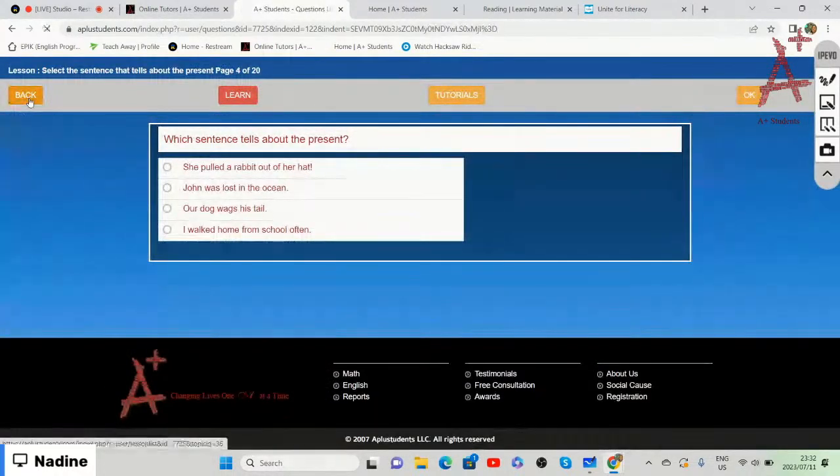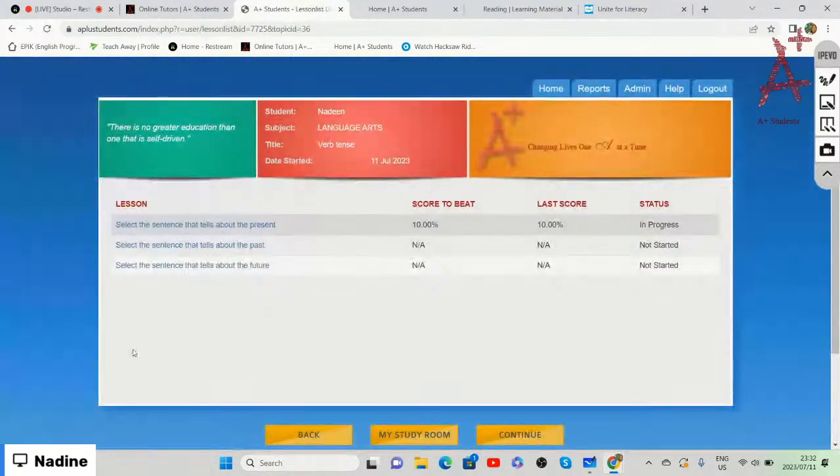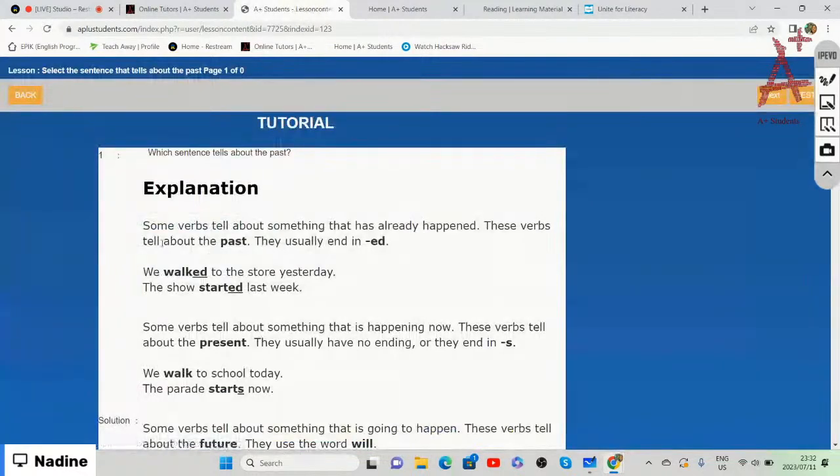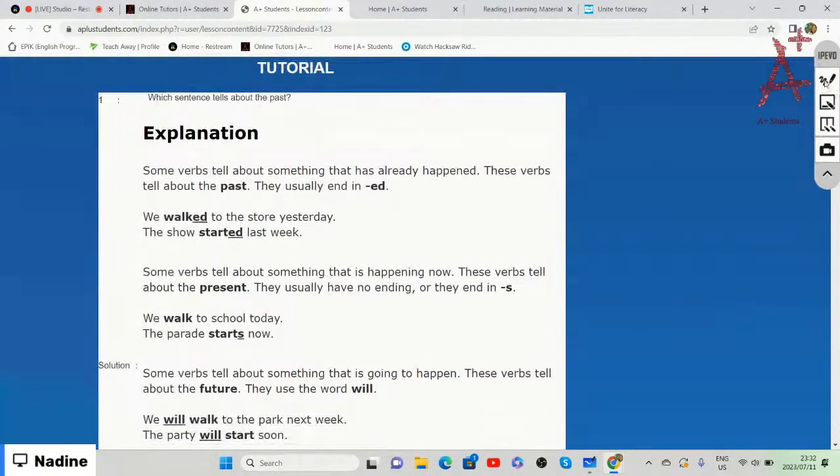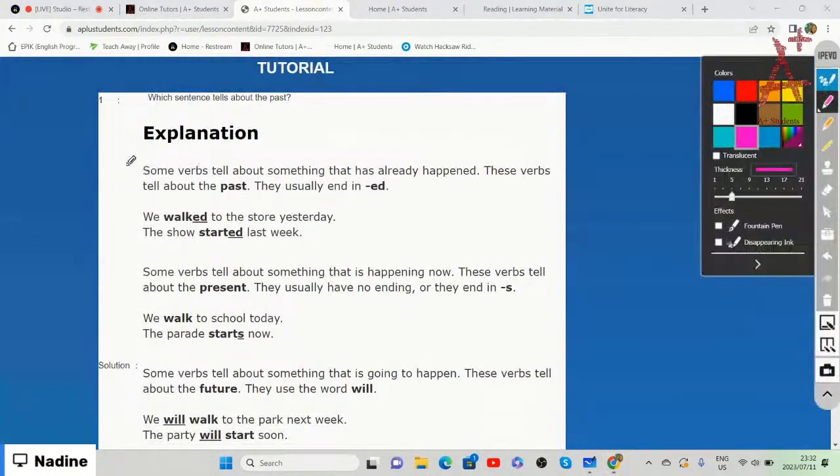Okay, so we're going back to our page and we're going to the next lesson, which is select the sentence that tells us about the past, right? So I'm only going to read the explanation of the past, which is this.